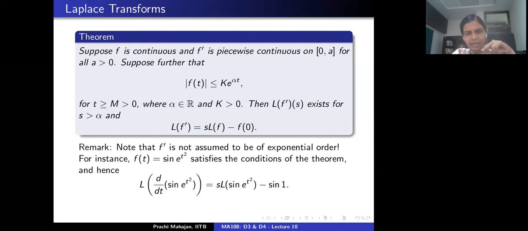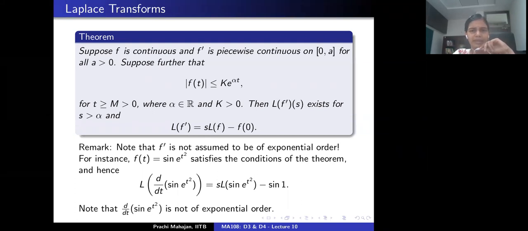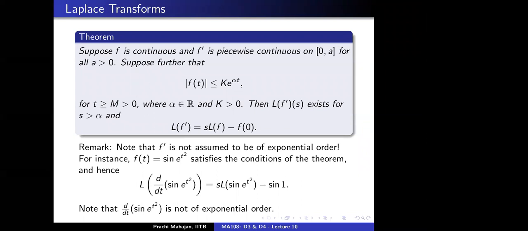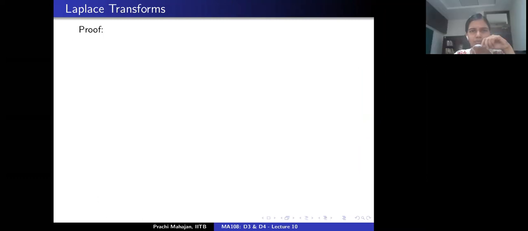So one can apply this theorem to functions like sine of exponential t square, and one can write down the Laplace transform of the derivative of sine of exponential t square in terms of the Laplace transform of sine of exponential t square. Is this bit okay with everybody present here? Yes. Okay. So if that's the case, let's see the proof.